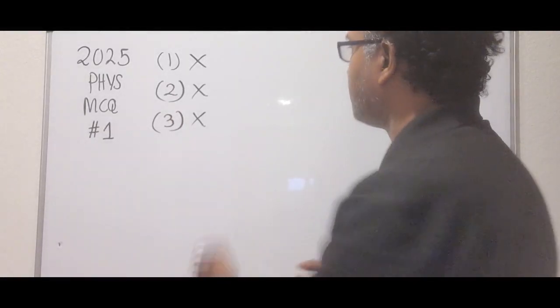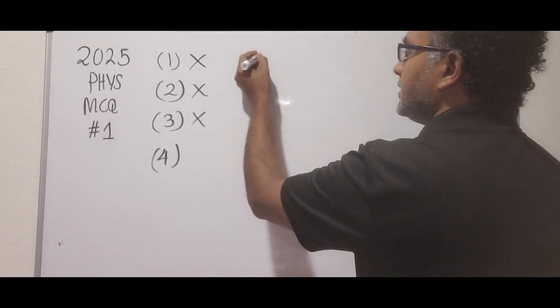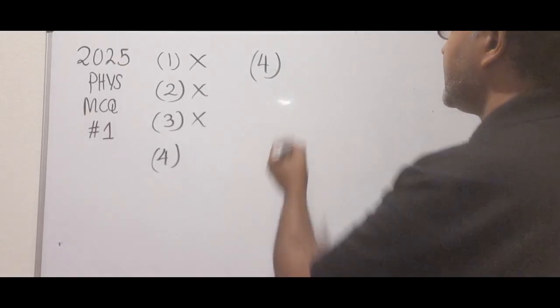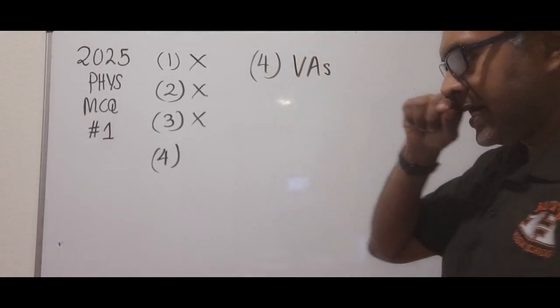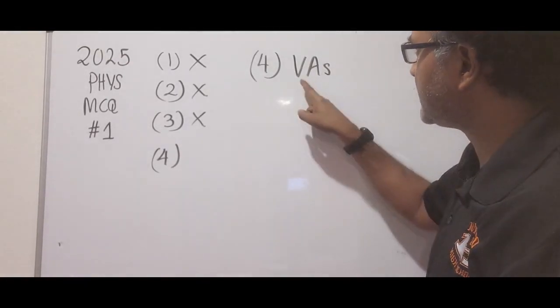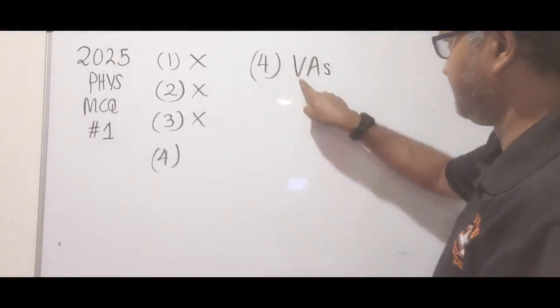Let's look at choice number 4. I'm going to do the review here. Choice number 4 is VAS. Again, these are SI units. So what I'm going to do is replace these by their physical quantities.